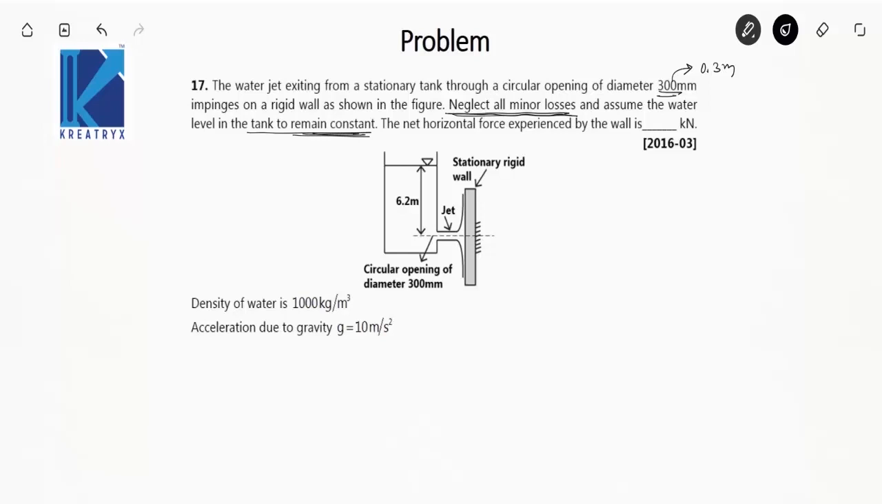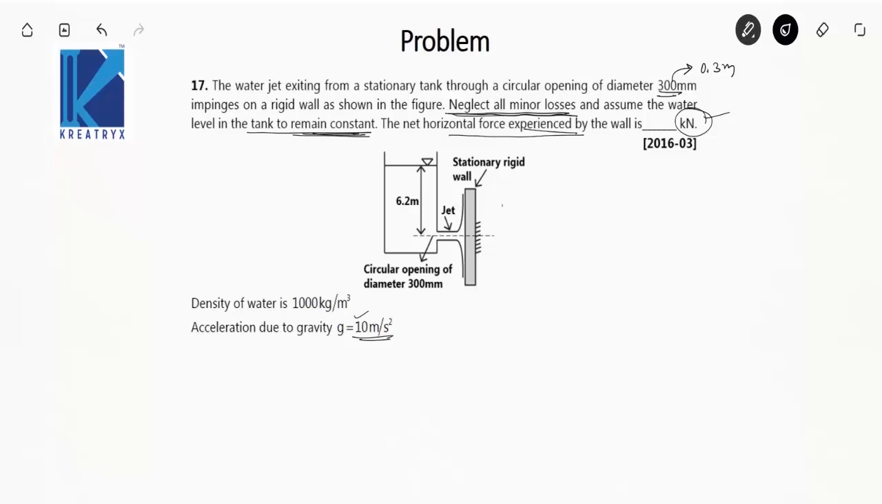Density is given, and acceleration due to gravity is 10 meter per second square, so you have to take 10 meter per second square only, because it has been given. The net horizontal force experienced by the wall is in kilonewton. Take care of the units. So how to approach these types of questions? What is the net horizontal force experienced by the wall?